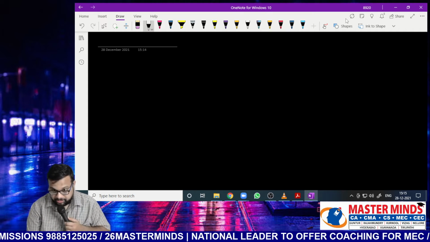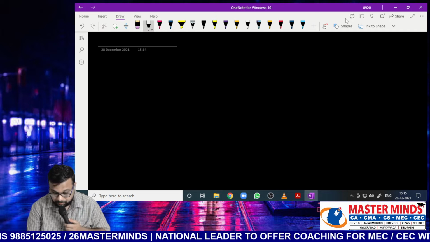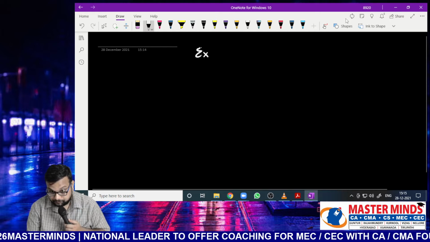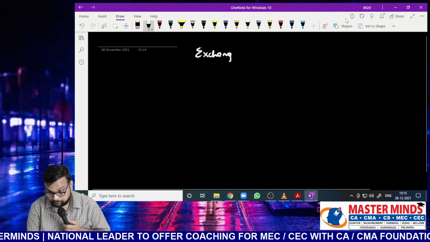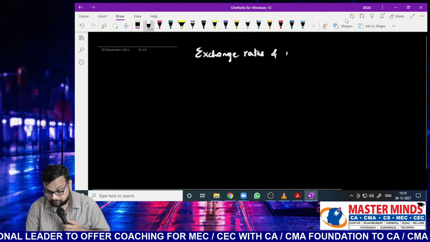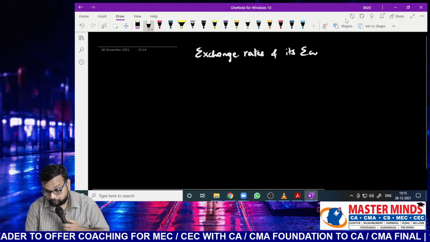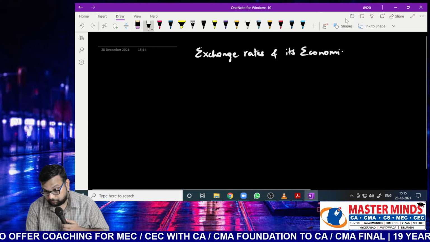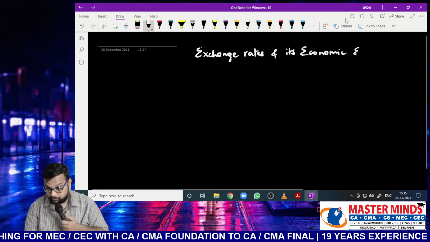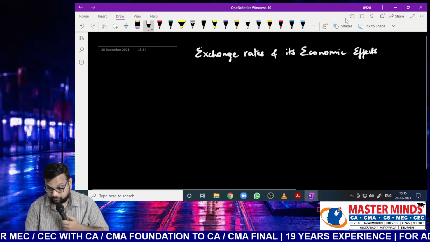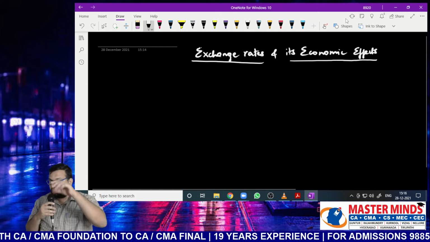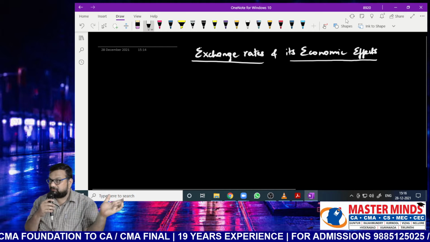So the chapter heading is exchange rates and its economic effects, right? What sort of impact it will have on the economy, we will see later on.